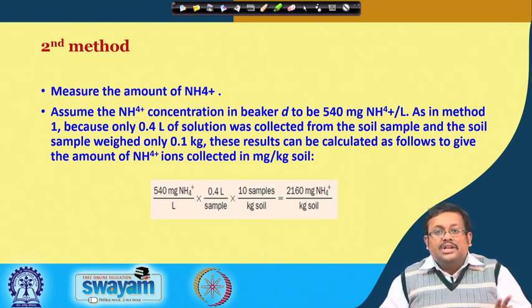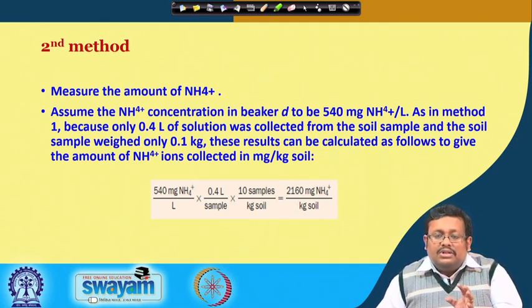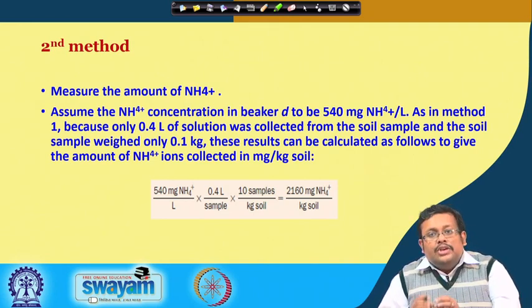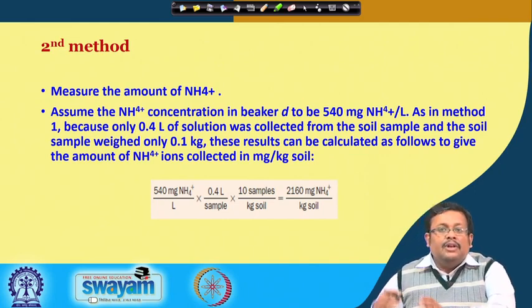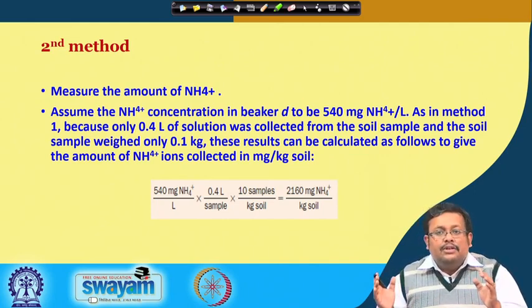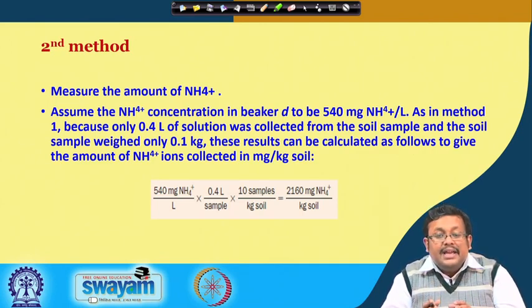So, there are two methods. One method says that you measure all the cations which were replaced in the first stage with the help of ammonium. You measure their individual concentrations, convert them into centimole and further into centimole of charge, and then add them. It will finally give you the total CEC.